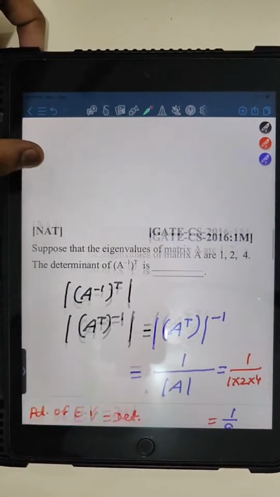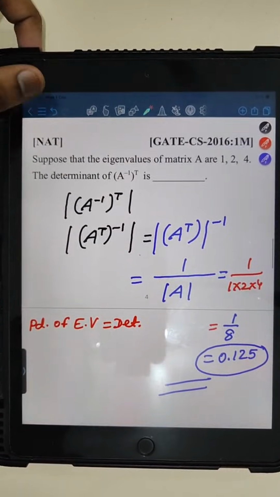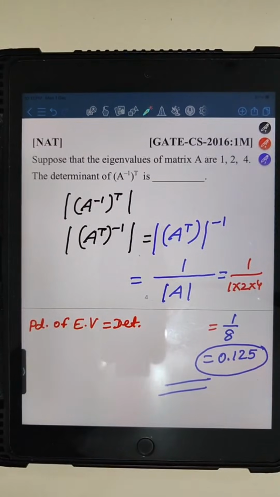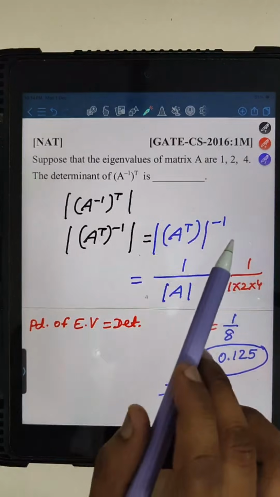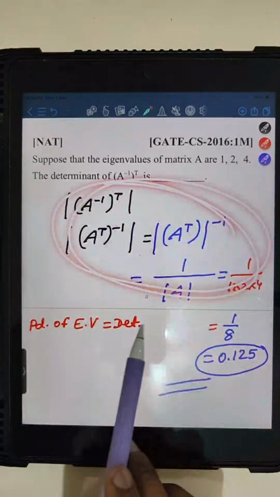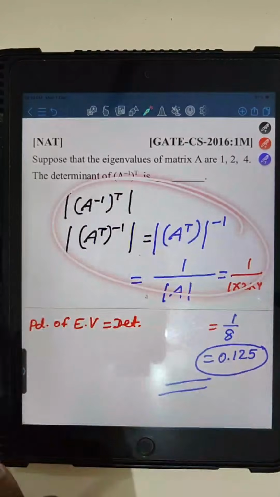Then after we discussed this part, this question, that was GATE 2016 computer science question, which was asked for 1 mark. Where this part was asked, that is A inverse whole transpose and then determinant of that part. This question was tricky for this part, but if you have a basic idea of the properties of inverse and